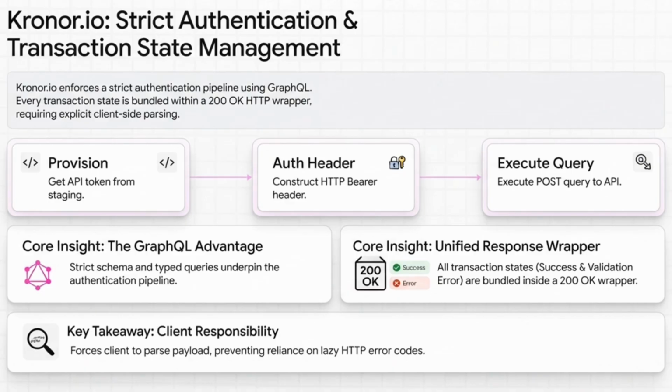Unless the HTTP transport protocol itself completely fails, their API will always return a 200 OK status code. So, whether your payment was successful or you hit a validation error, that transaction state is bundled right inside that 200 OK wrapper. It essentially forces the client to explicitly parse the payload instead of taking the lazy route and relying on HTTP error codes.